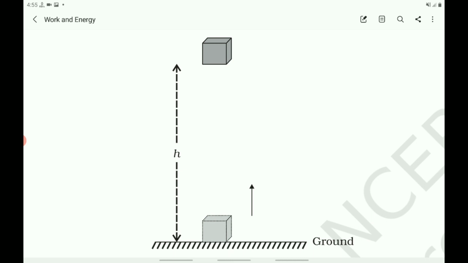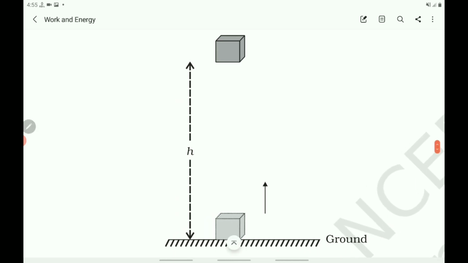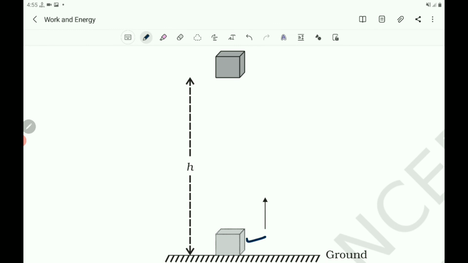Consider an object of mass m. Let it be raised through a height h from the ground. A force is required to do this. The minimum force required to raise the object is equal to the weight of the object. What is the weight of the object? Weight of the object is W equals mg.